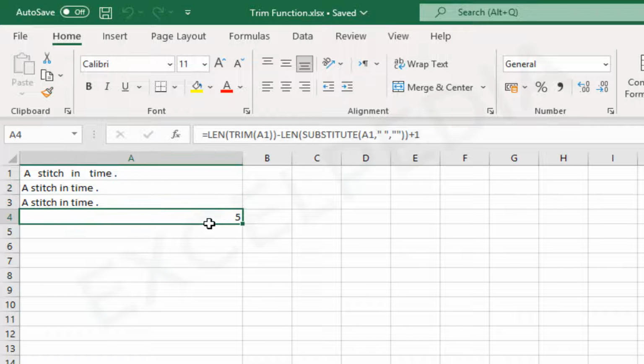For example, the formula below will count the number of words in cell A1. =LEN(TRIM(A1))-LEN(SUBSTITUTE(A1," ",""))+1.